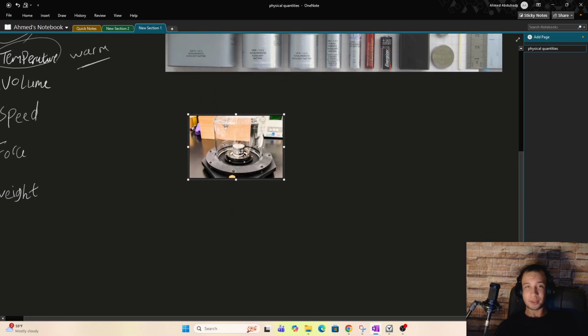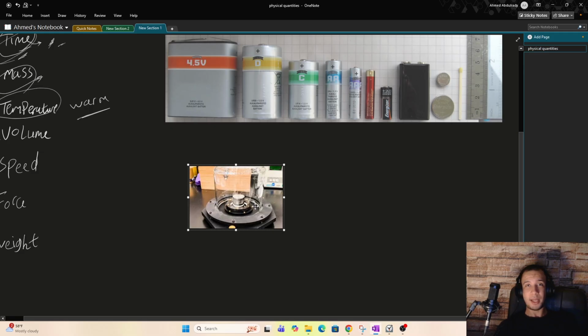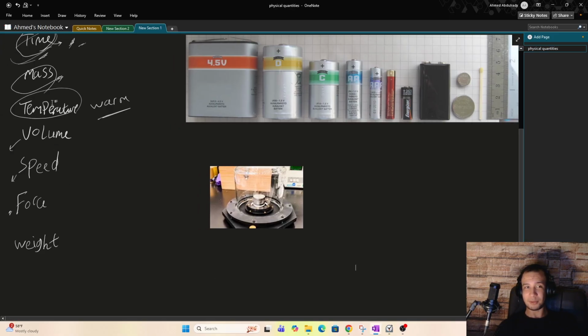Even the kilogram has a definition, but we're not going to talk about this right now. This is the standardized unit, all right? If you want to measure something, you can measure it using the kilogram to measure the mass.